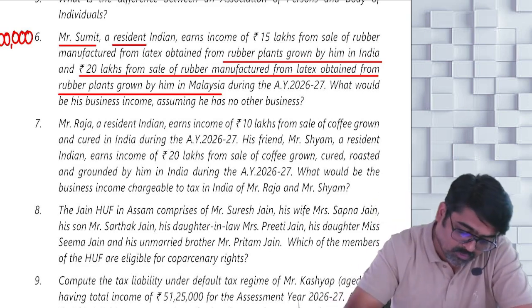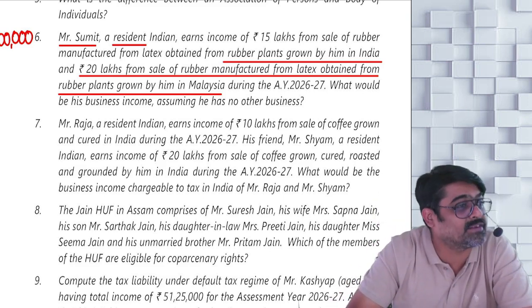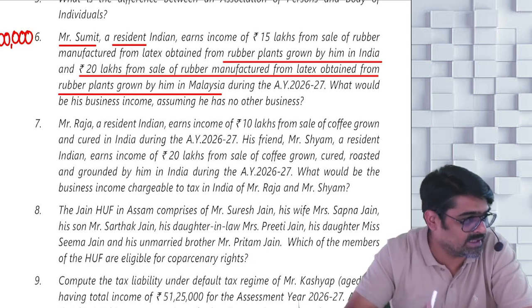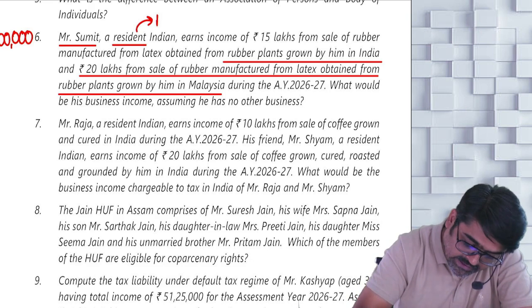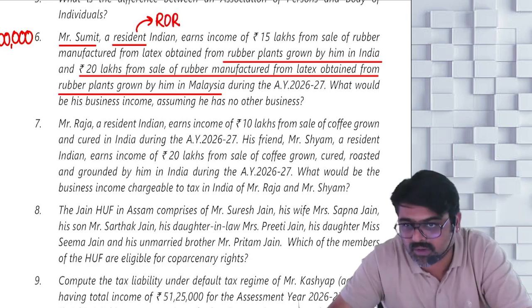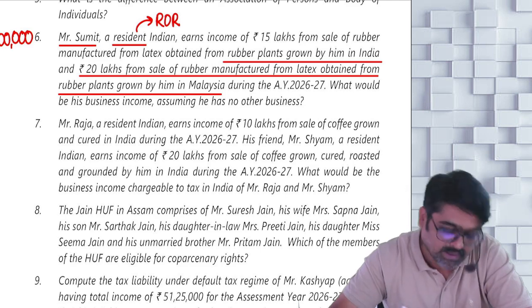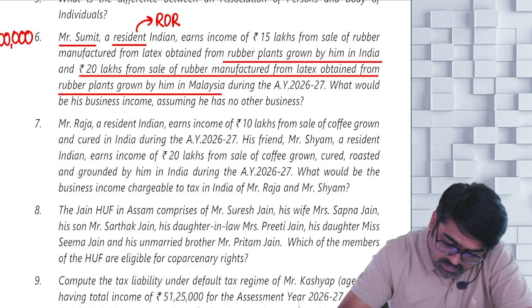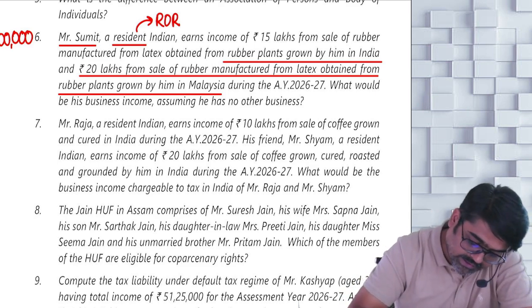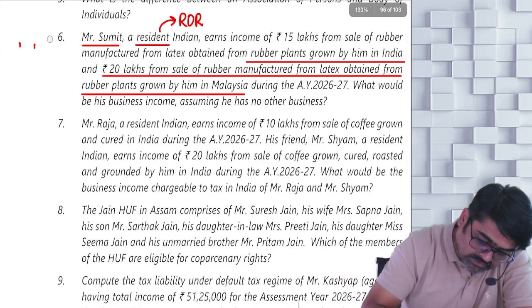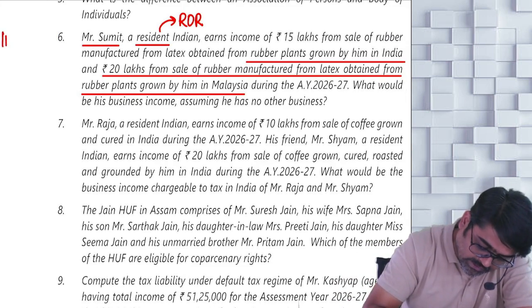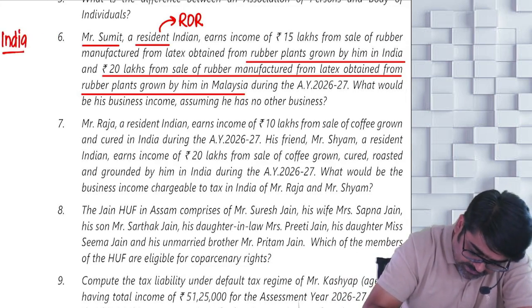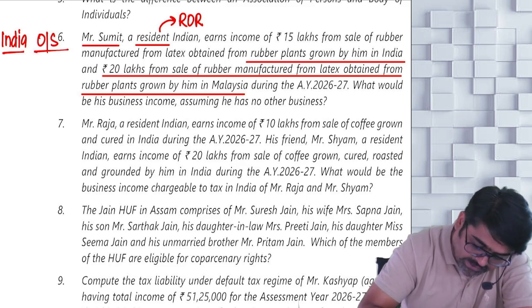So now tell me, Sumit is a resident. If nothing is mentioned in the question, every resident is ROR. So what is the status of Sumit? ROR. Is he earning 20 lakhs from sale of rubber manufactured from latex obtained outside India? Yes or no? So for him, first we separate India and outside India. I am writing India and outside India. Outside India, how much income is there? 20 lakh. That full income will be taxed.